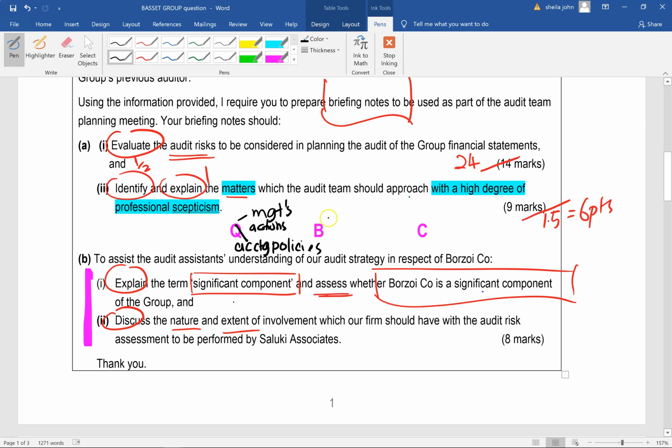Then being alert to circumstances. So in this particular question, what kind of circumstances do we have here? We've got the circumstance that the company is listed, and therefore they might be under pressure to maintain a certain profit figure for the sake of the institutional investors. And then the last C here is a critical assessment of the evidence. So we need to look through the scenario to see whether any evidence has been given to us by the finance director, and we need to critically assess that as well.